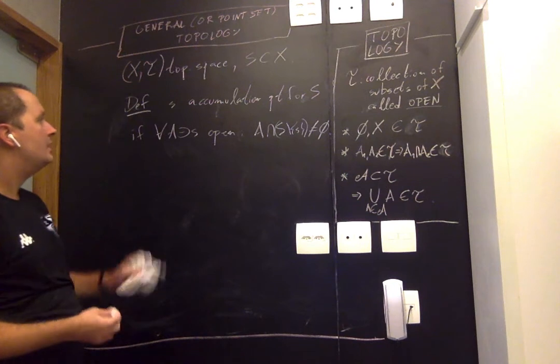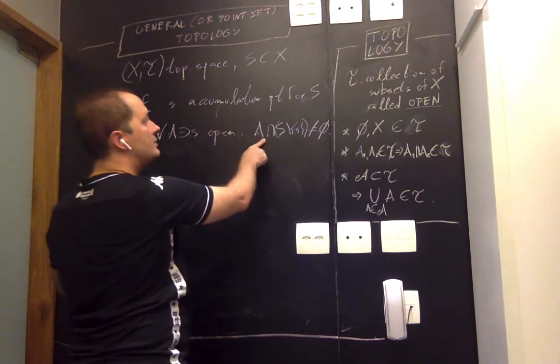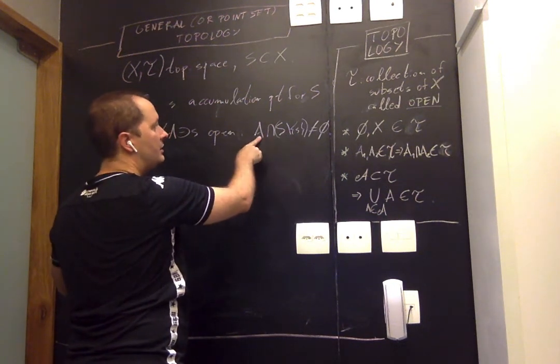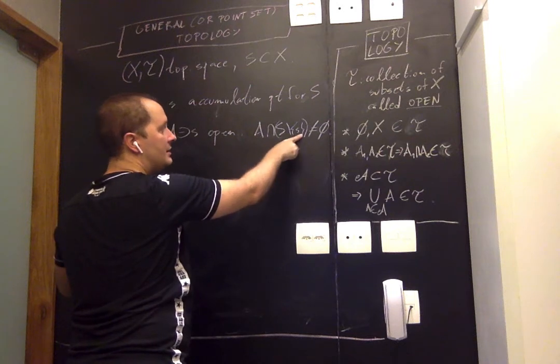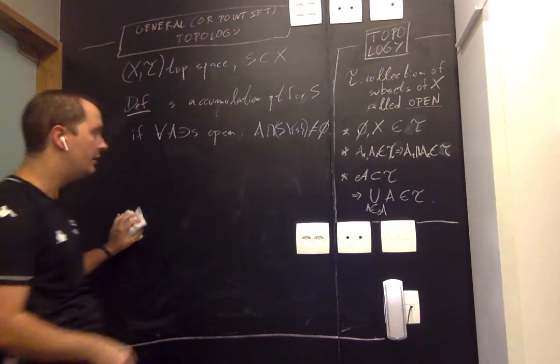So the difference is before I wanted any open set to intersect S, now I want any open set to intersect S minus this element, which may or may not be in there.